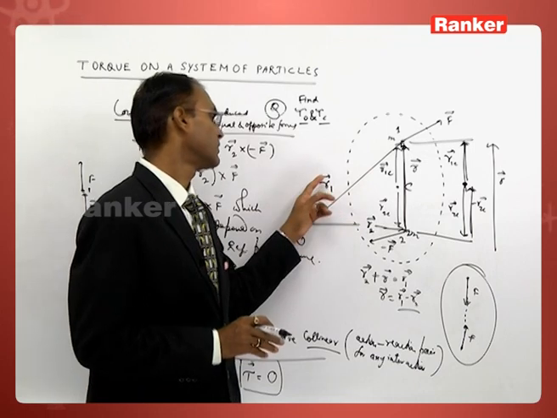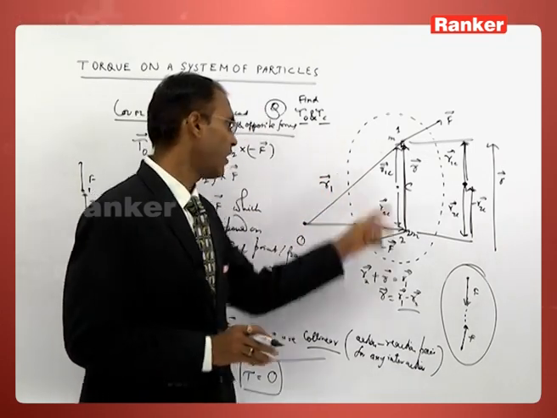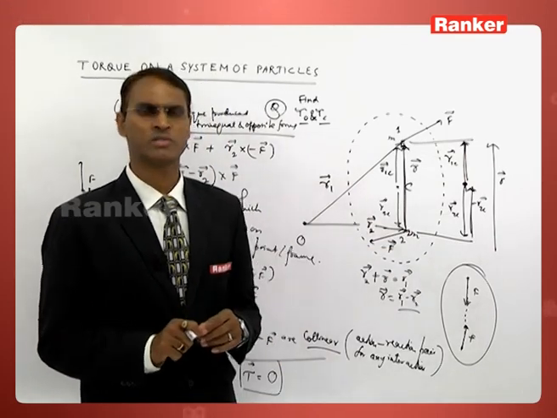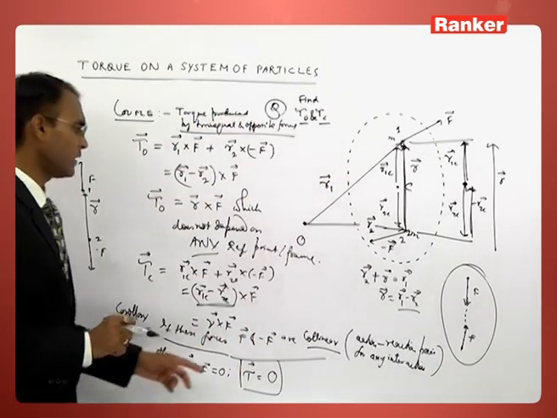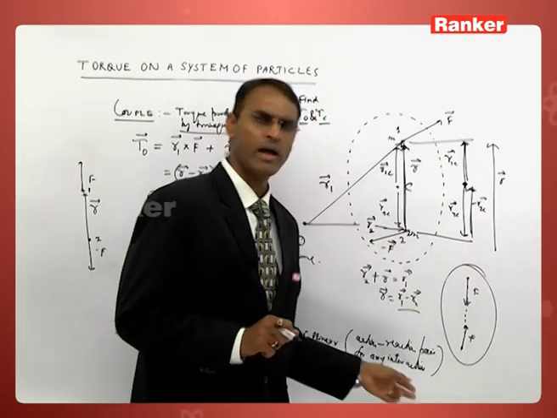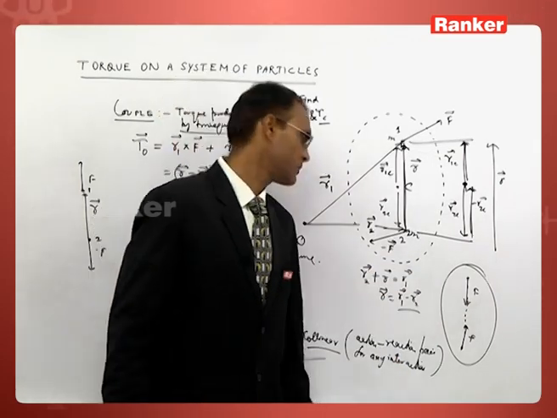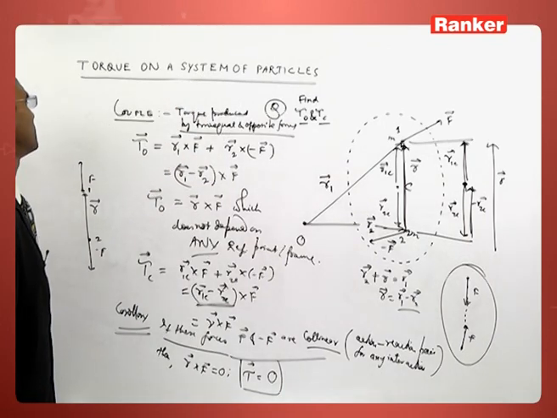However, if the forces are acting from outside on the particles and these forces are equal and opposite and collinear, then in that case also the net force is 0 and net torque is 0 for all the points of the universe. It doesn't depend upon the reference point.